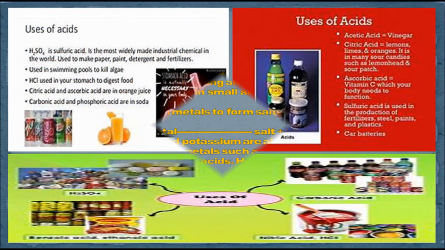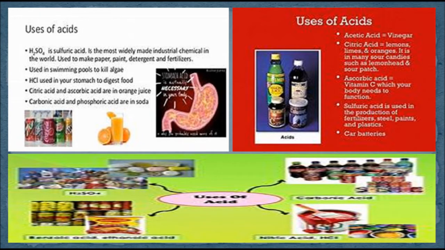Uses of acids. Acids are quite useful compounds. The gastric juice in our stomach contains hydrochloric acid. It helps in the breakdown and digestion of food. Vitamin C, essential for a healthy body, is ascorbic acid. We often use vinegar, that is, a 4 to 6% solution of acetic acid in water, as a food preservative. Let us look at the importance of a few commonly used acids in our daily life.